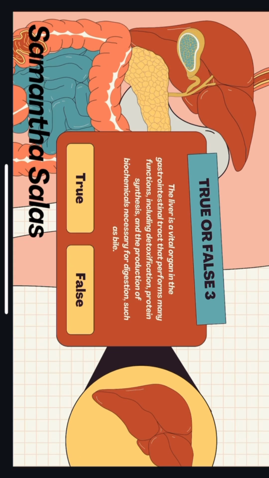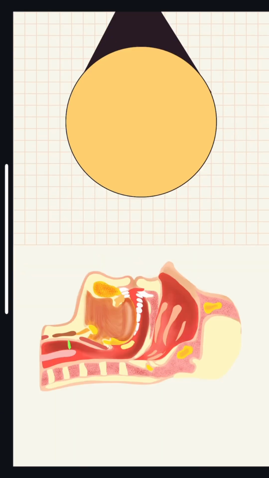Question 3. The liver is a vital organ in the gastrointestinal tract that performs many functions, including detoxification, protein synthesis, and the production of biochemicals necessary for digestion, such as bile. True or false? Structure and functions.